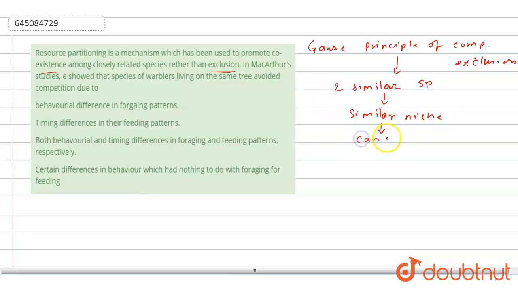They will have competition and they will be excluded, and therefore this is called the competitive exclusion principle.